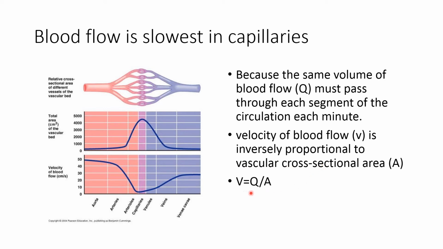V is equal to Q divided by A, where V is the velocity of the blood flow, Q is the volume of the blood flow, and A is the cross-sectional area. So the velocity of the blood flow is inversely proportional to the cross-sectional area. In our circulatory system, the cross-sectional area of the capillary is highest. So the velocity of the blood flow is slowest inside the capillaries.